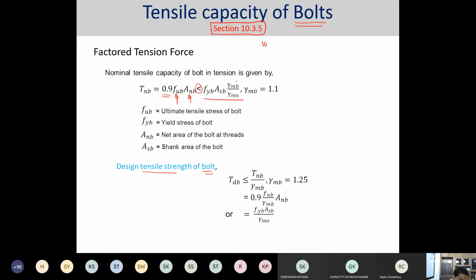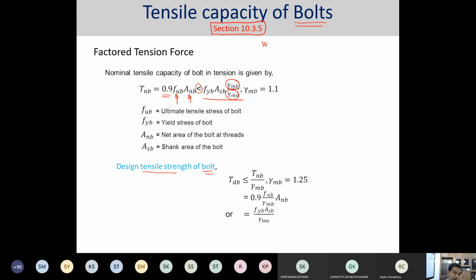Please note that whenever you are solving problems, there are many different partial safety factors provided, rather than only one or two factors as provided in concrete design. Here in steel design, you will have a factor of safety for yielding, for rupture, for ultimate stress, similarly for the bolt and also for the plate.